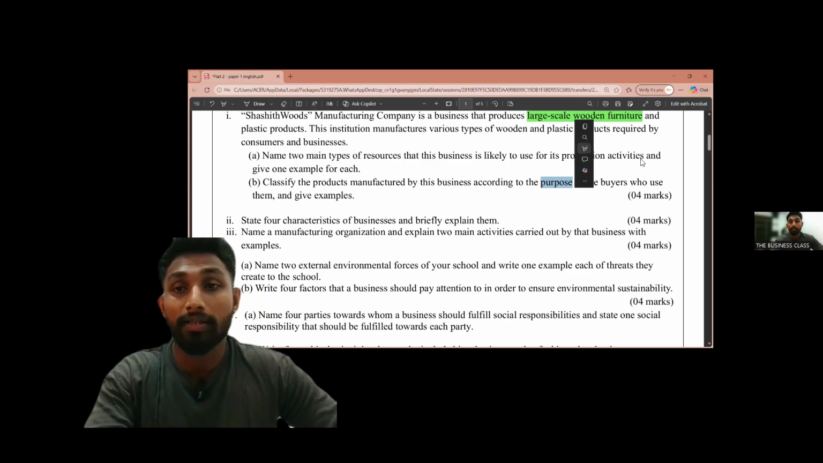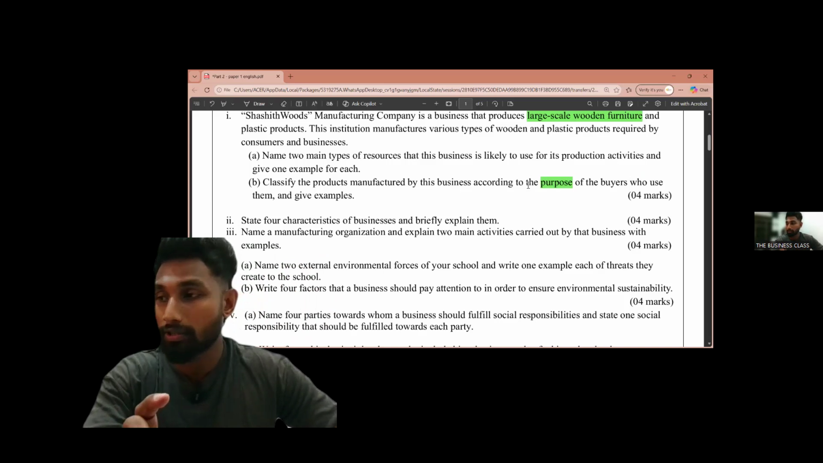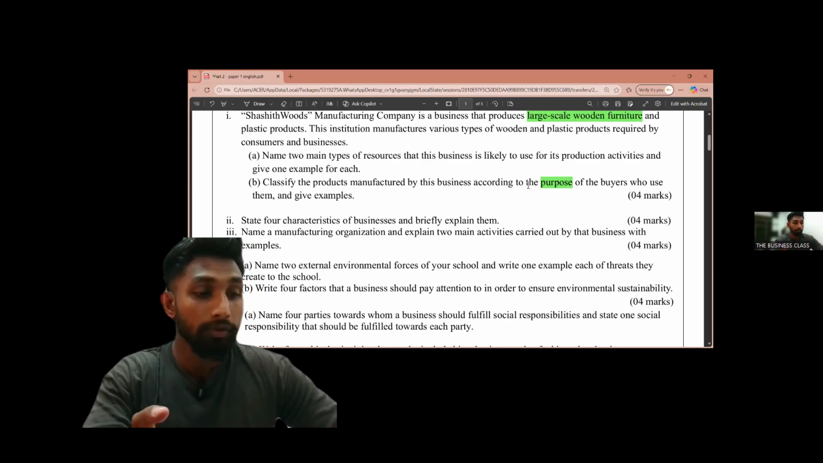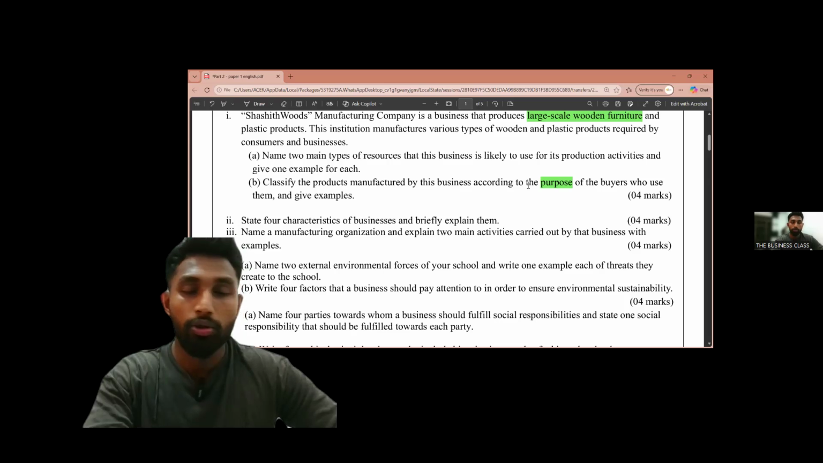Here it's asking according to the purpose. According to the purpose, there are two types of goods, two types of products. The first one is consumer goods. Actually, we can define goods as goods selling for the final consumer. Then there are industrial goods. Industrial goods are the goods used to produce those consumer goods.